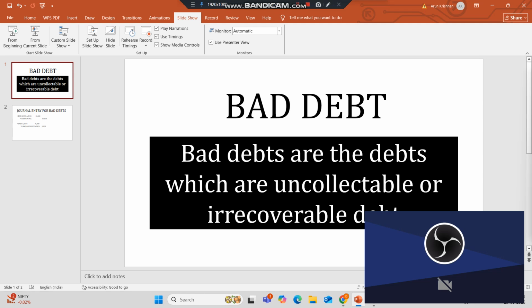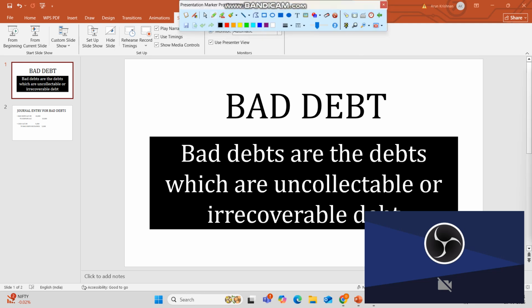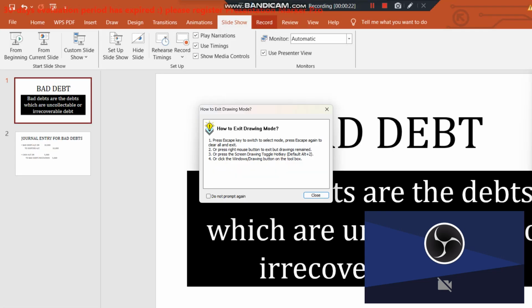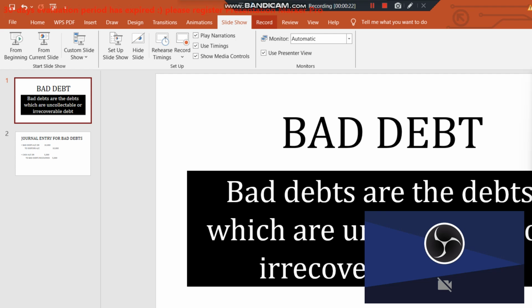So today we are going to see an important topic in accounting. What is bad debt, what are the journal entries for bad debt, and why does bad debt occur? We'll see each and everything in detail, but before that, let's get into the meaning of bad debt. Bad debts are the debts which are uncollectible or irrecoverable.